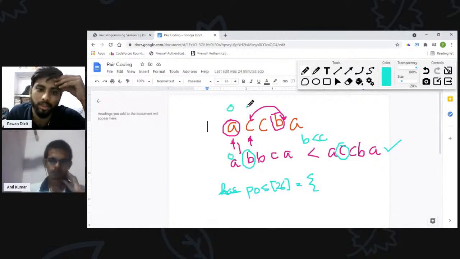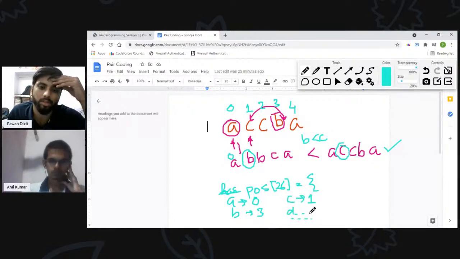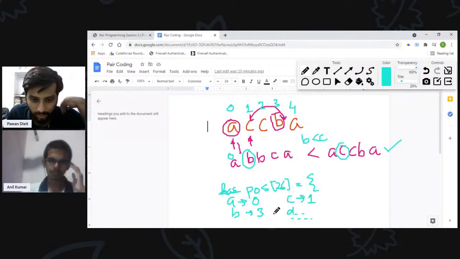Here A is at index 0, 1, 2, 3, 4. So for A it will store 0, for B it will store 3, for C it will store 1, and all others are empty because there is no D, E, F. We can store -1 for them.